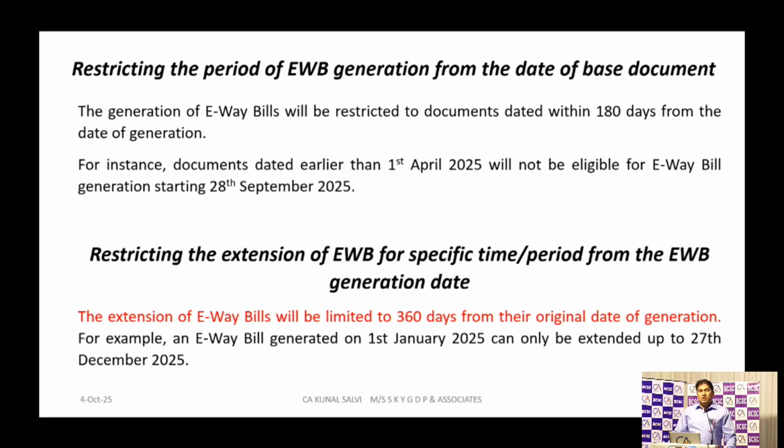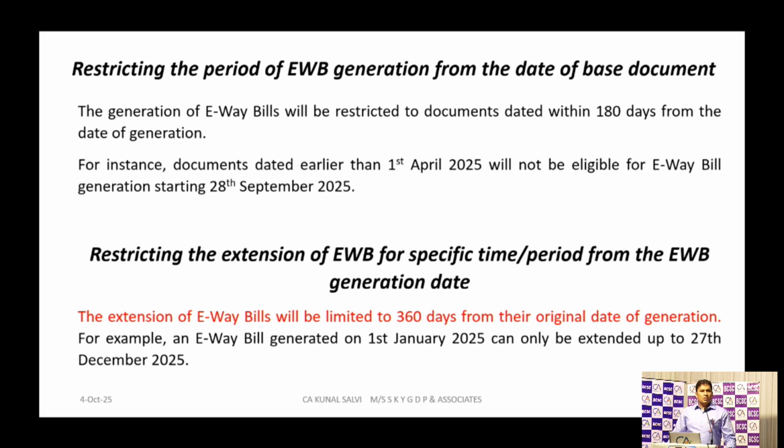But from April 2025, they have made restrictions that from the base document's date, you can prepare that e-way bill only up to 180 days. So if the base document is of 1st April 2025, one can generate the e-way bill only up to 20th September 2025, even if the movement of goods has not started in between. But after 20th September 2025, against that particular document, the taxpayer cannot generate an e-way bill.